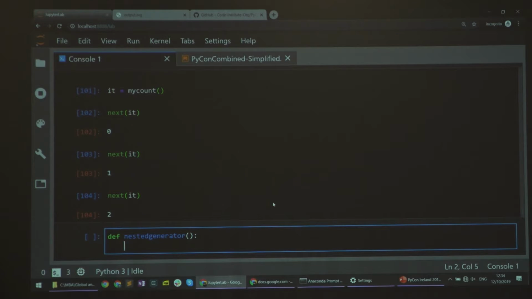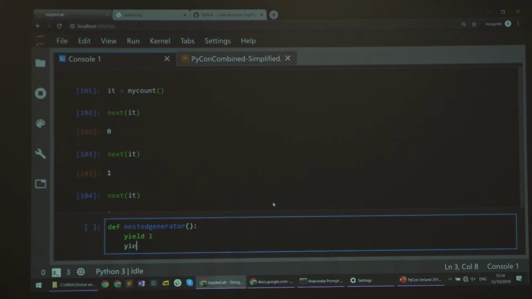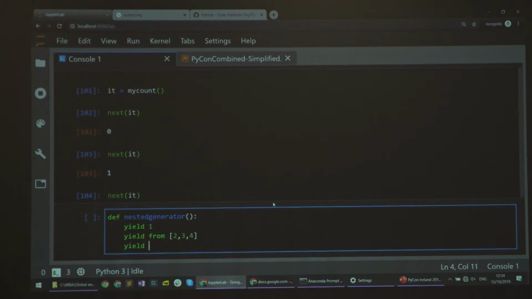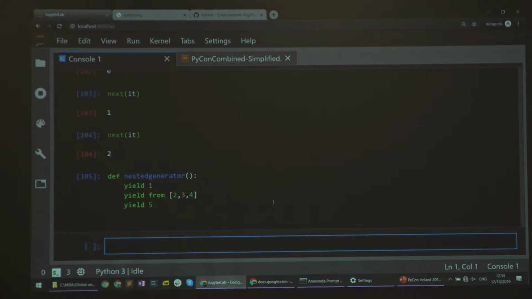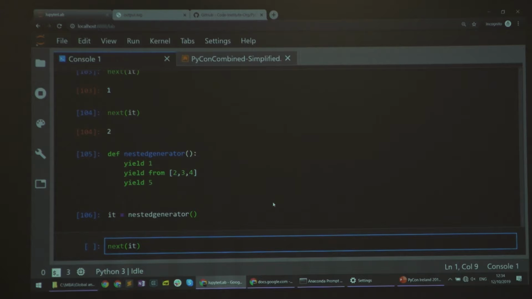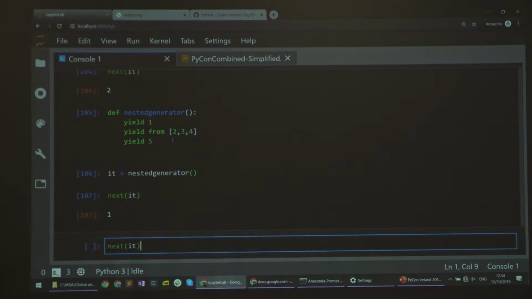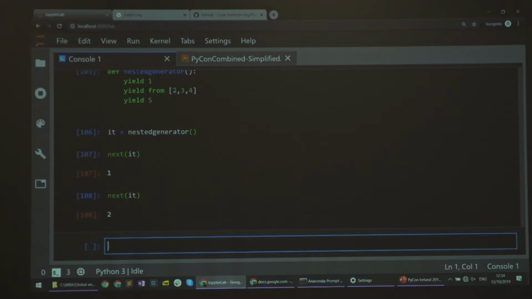Right. Let's say yield 1, yield from, and then I can give it another iterator, 4. Right, so that's that. And so first time it will run until 1, and then it will just give me the elements from here. So it kind of delegates this to another iterator to give me additional flexibility. So we'll be using this a lot, and this is particularly useful for nesting deep structures.